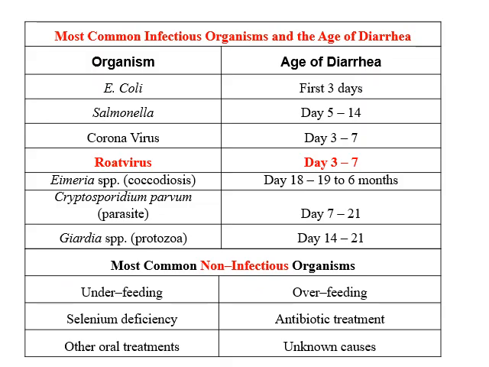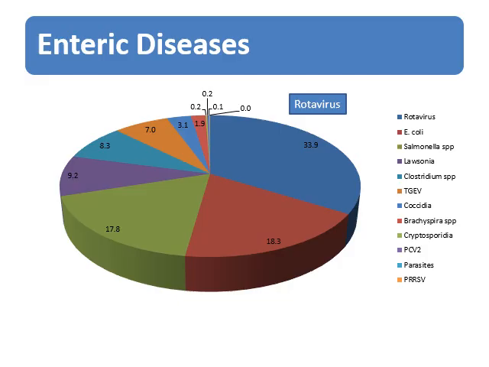Rotavirus is a major cause of diarrhea in both humans and animals, including calves, pigs, and other species. The virus is species-specific, meaning the rotavirus that infects calves does not infect humans. It primarily targets the gastrointestinal tract, particularly the small intestine, where it thrives in intensely raised or large production sites.